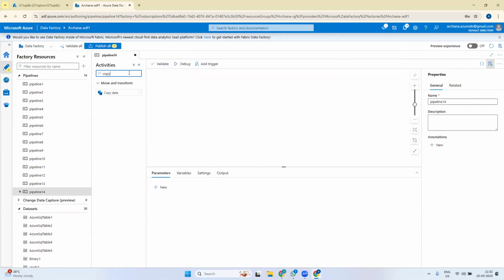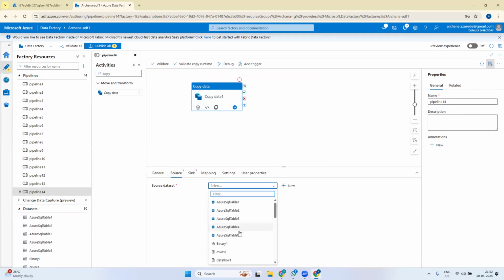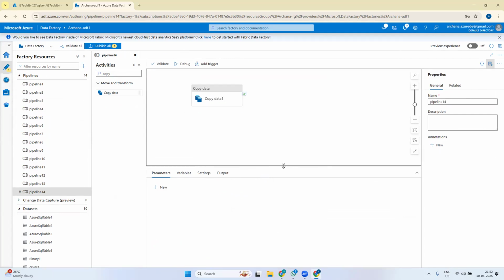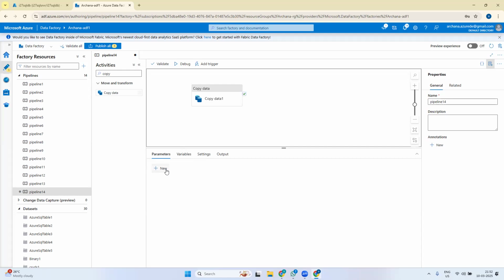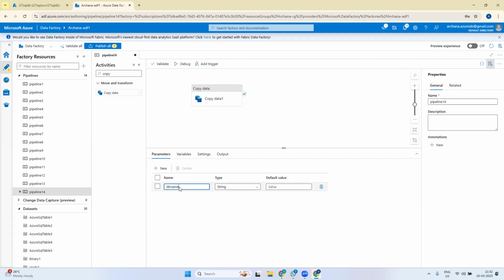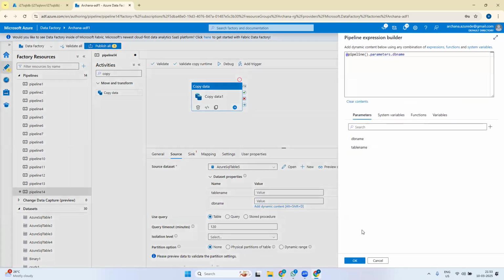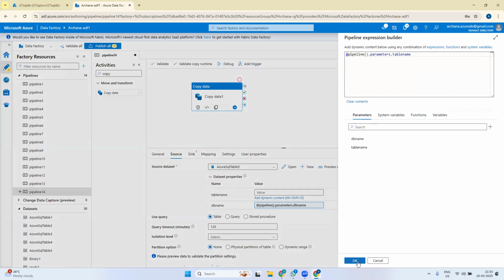We'll say copy activity. Here my source is Azure SQL table file, which is my parameterized dataset. Okay, so this copy activity is asking where to get my data from. So here I'll create two parameters at pipeline level. Here also I'll give the names DB name and table name. In the copy data itself, I'll select DB name from this pipeline parameter value, and in table name, I will select table name from pipeline parameter value.